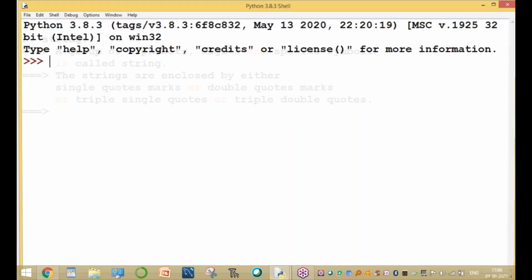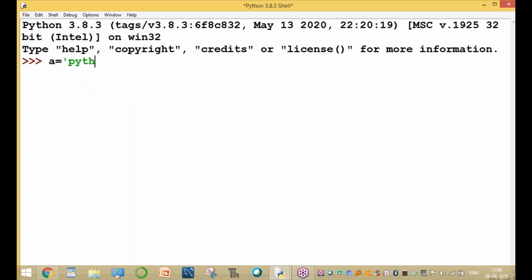For example, A equal to a string enclosed by single quotes. A collection of alphabets, Python, is a string. The same string can also be enclosed by double quotes, and by double quotes three times. Sir, what is the difference between these three? I will explain later, not now. All are the same.